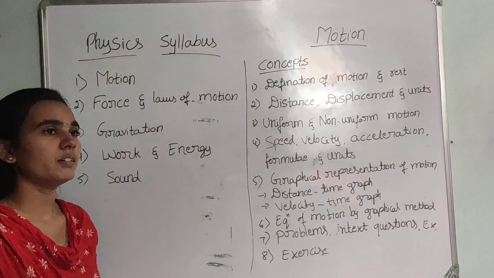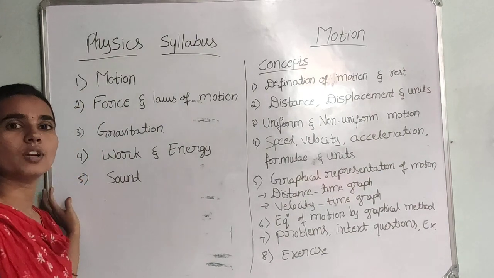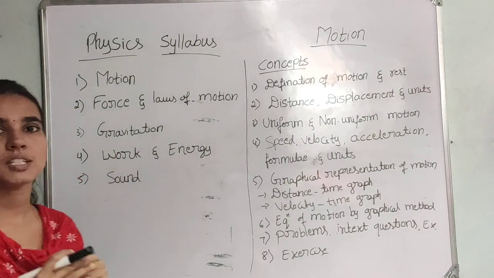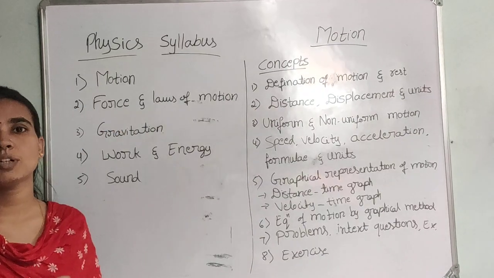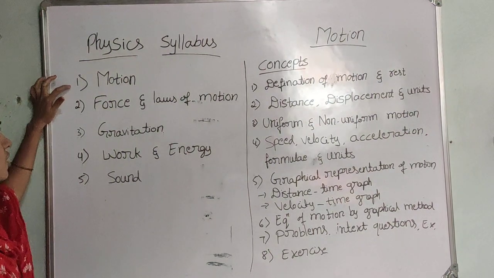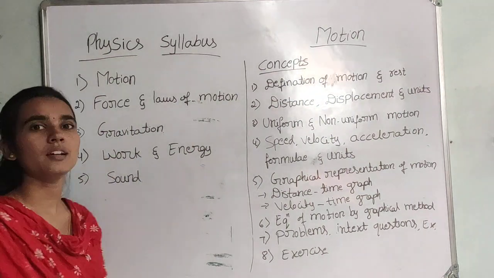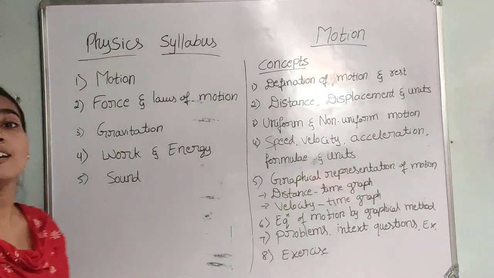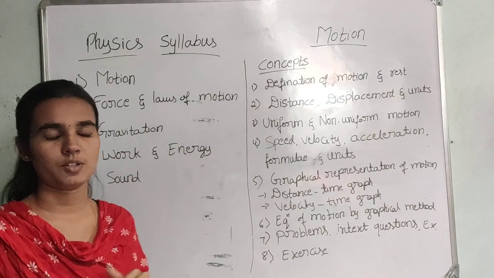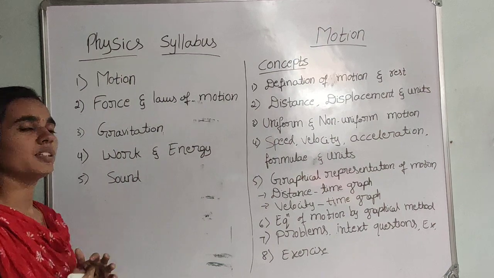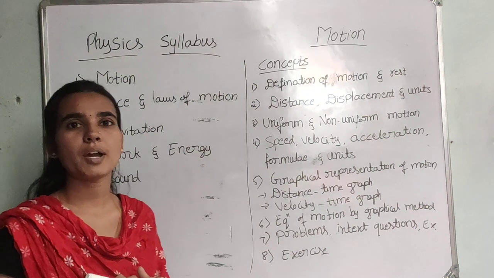Our physics totally consists of 5 chapters for the ninth standard, including the first semester and second semester. The first one is motion, then force and laws of motion, gravitation, work and energy, and sound. These are the 5 chapters. Our physics consists of these 5 chapters, and we are going to discuss them one by one.